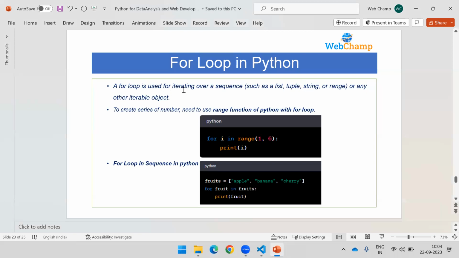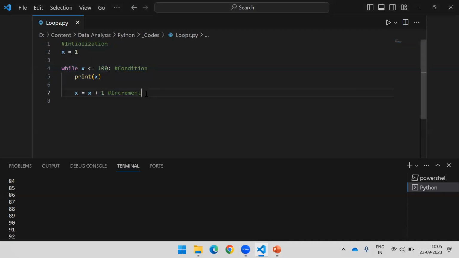So it works like this. That's why I said here, the for loop is used for iterating over a sequence. A sequence is nothing but values in the form of a list, comma separated values, and if you want to do something on that, you are good to use a for loop. It is an advanced loop. In other programming languages, it works like a for each loop. In Java, there is something called a for each loop. The same way here, Python has a for loop. Okay, but the problem is what?